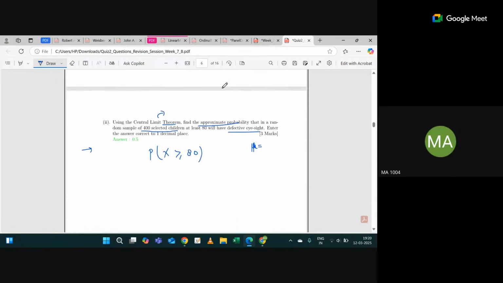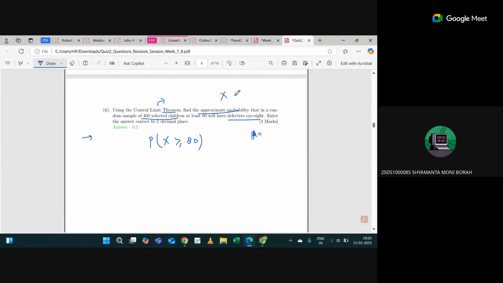Let's define it as y, because x is for normal eyesight in the question. So y is binomial for defective eyesight, 400, 0.2. We need the expected value of y, which is np, so 400 times 0.2, which is 80.